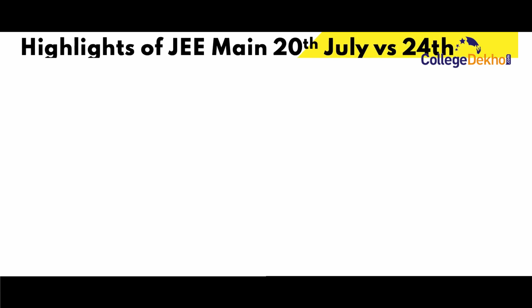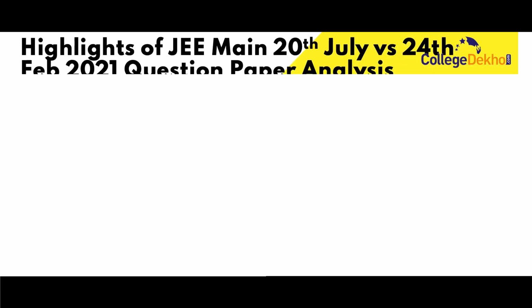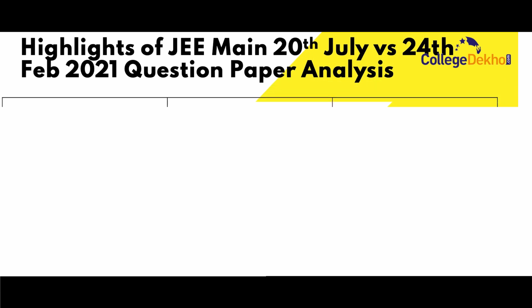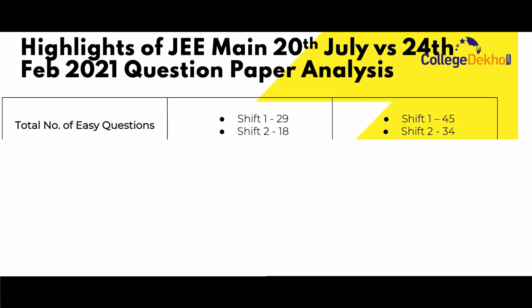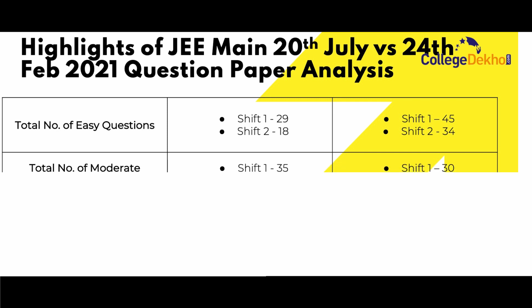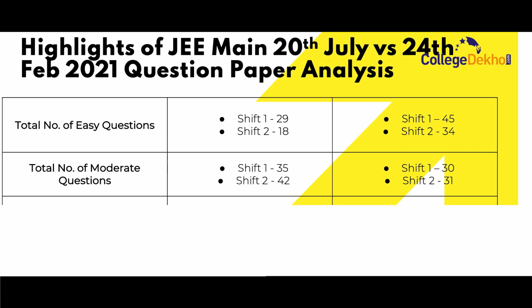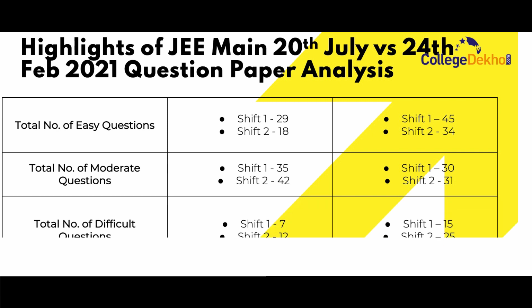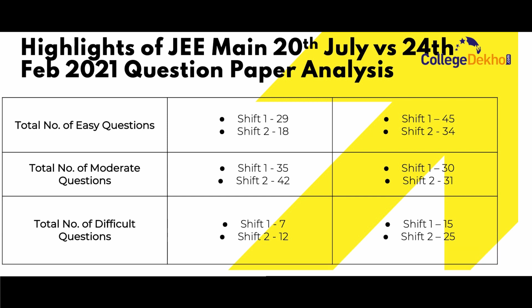Total number of easy questions for 20th July shift 1 was 29 and shift 2 was 18, while for 24th Feb shift 1 had 45 easy questions and shift 2 had 34 easy questions. As per the moderate level questions, 20th July shift 1 had 35 moderate questions and shift 2 had 42 moderate questions. For 24th Feb shift 1 had 30 moderate questions and shift 2 had 31 moderate questions.